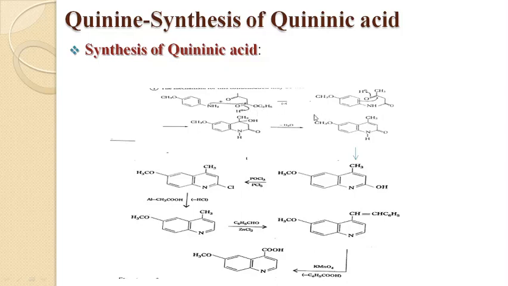As you can see in the reaction, the lone pair on the amino group attacks the carbonyl carbon, and the ethoxy group leaves, as it is a good leaving group. This is the first step.